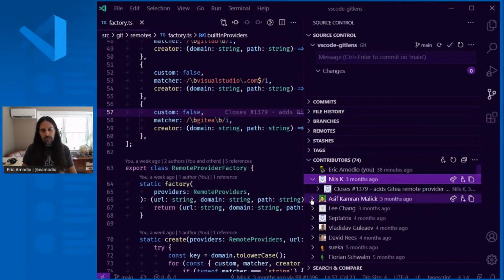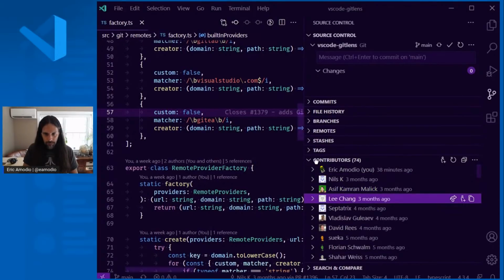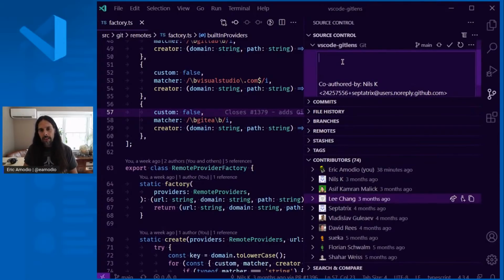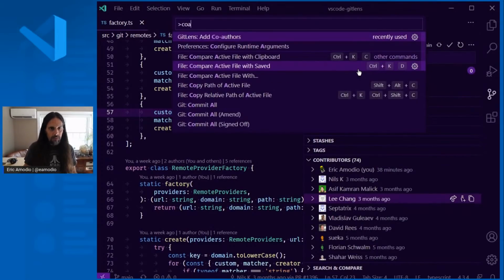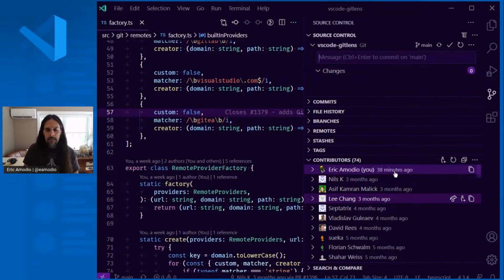So you can actually go through and see for these commits who contributed what, or if you're trying to see what someone committed last, and you know who did it, you can easily jump through here. And yeah, so this provides you powerful jump off points. You can also here, if you want to add this person as a co-author, so if you're working together on something, it'll add that to the commit message, so you can add them directly as a co-author. GitLens actually provides a co-author command too. You can do that, and then you can actually pick them off for that.